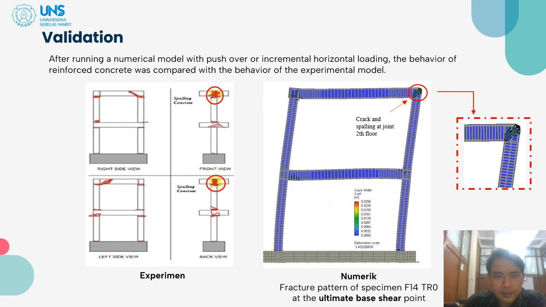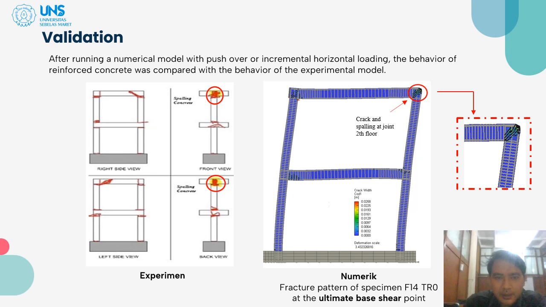Then after validation of the capacity curve, we compare the crack pattern from the experimental model to the numerical model. As we can see on the left picture, the experimental model has cracks and spalling concrete at the two-floor joint.